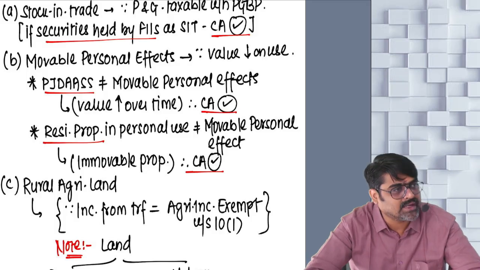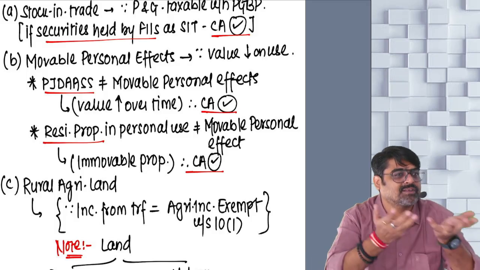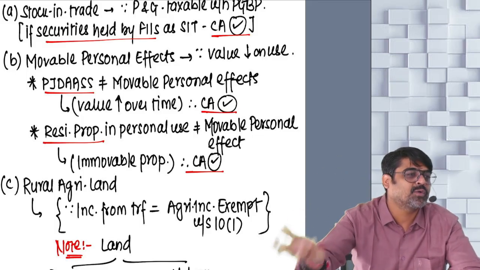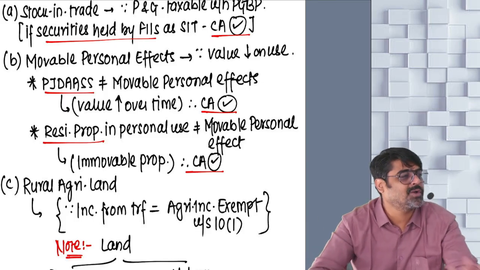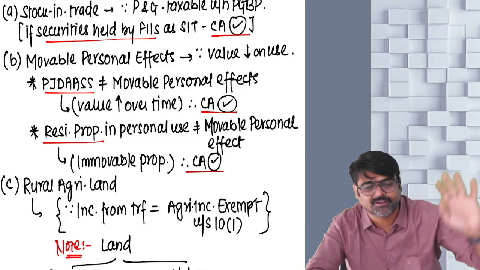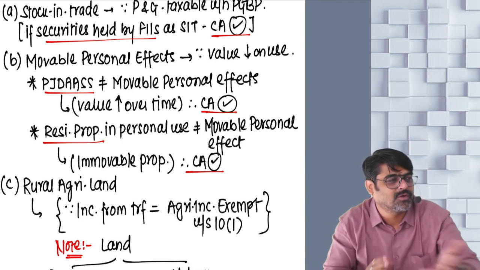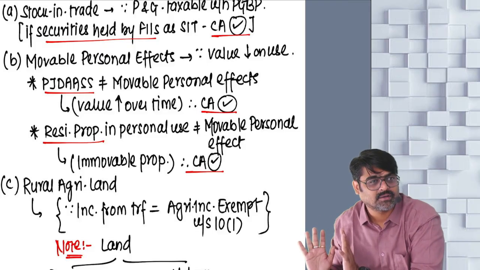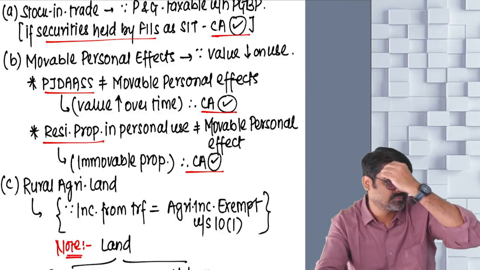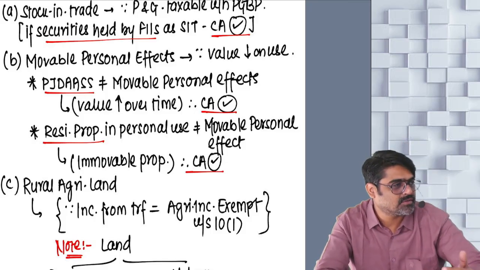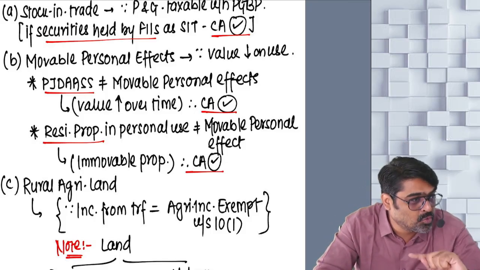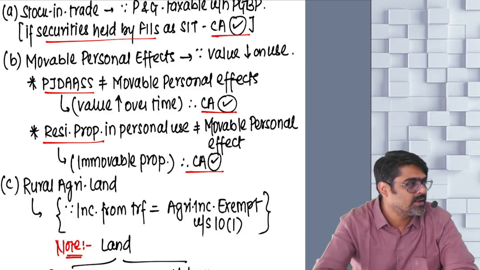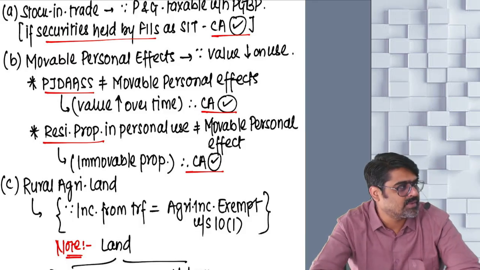So we don't want that thing to happen. Knowing that this asset is not going to give you any profit in the future, why keep it as your capital asset? So all the assets, all the properties are capital assets. Which asset are you throwing out? Movable personal effects. I am throwing them out from the definition of capital asset. It is not treated as my capital asset.